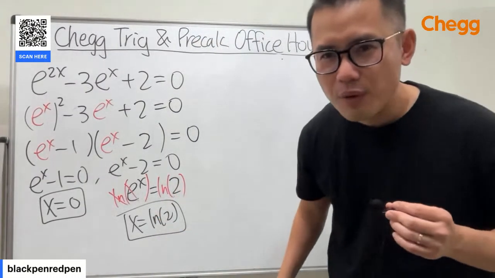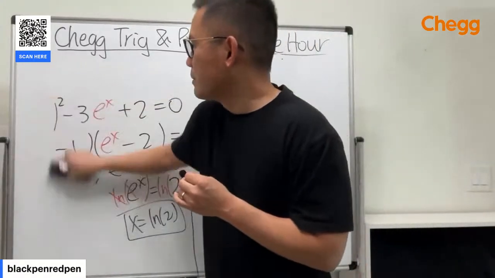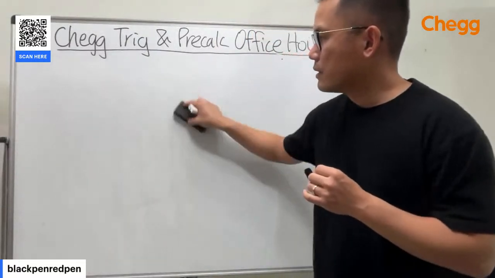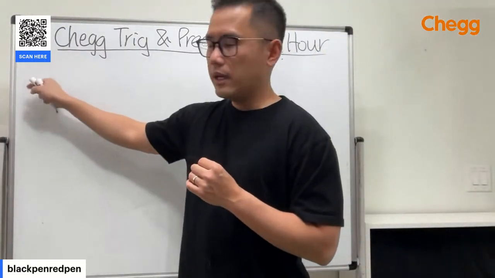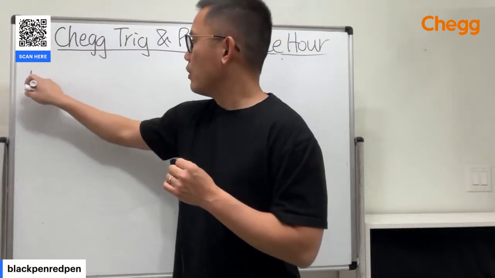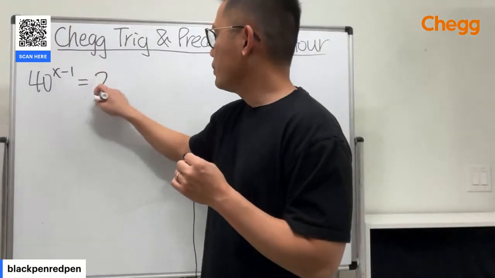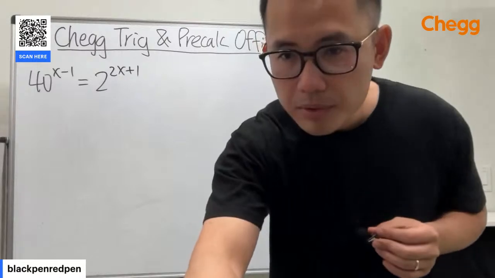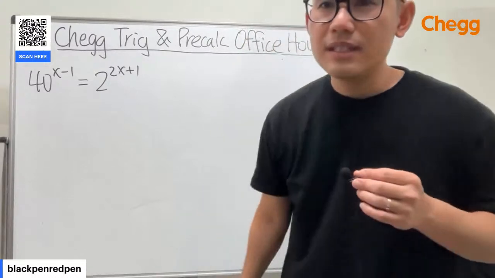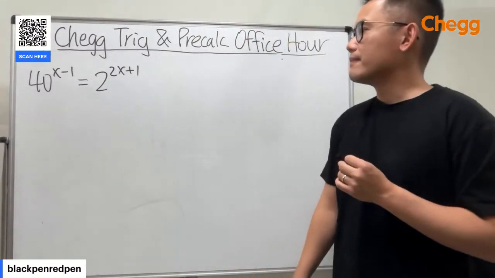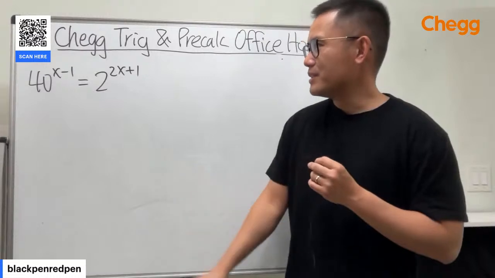Okay, let's do this one from Francisco, 40 raised to the x minus 1. I think I need to have more space, so let me erase this. Okay, so here we have 40. Let me write 40 raised to the x minus 1, and this is equal to 2 to the 2x plus 1. Am I right? Let me double check. All right, so this is from Francisco. Let's see. This is also an exponential equation that I have prepared for you guys. So let's do this.